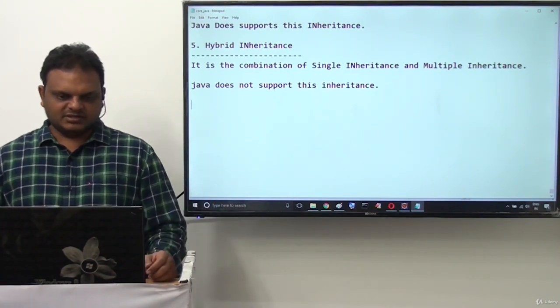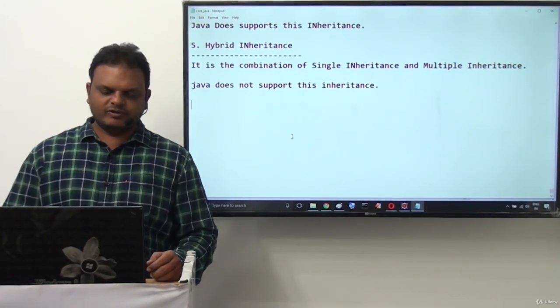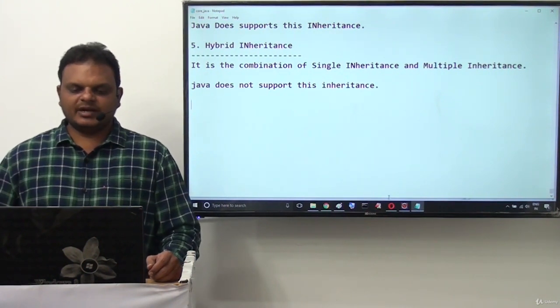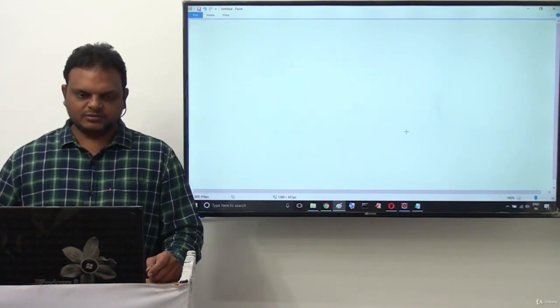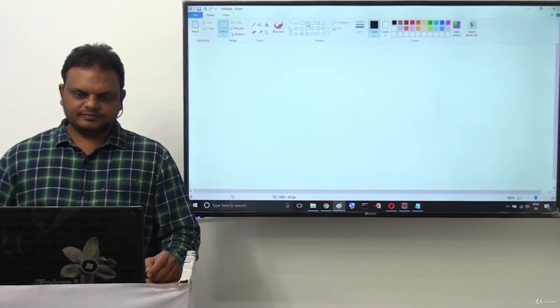Okay, fine. Java does not support this inheritance. But how is it possible to represent this hybrid inheritance? If you observe this point, the answer is very clear.